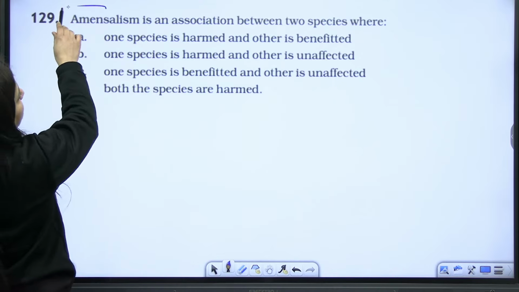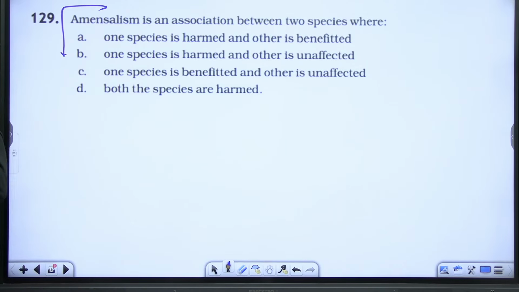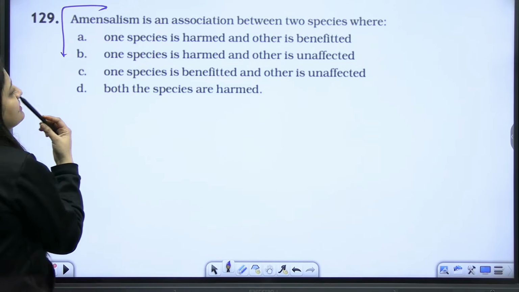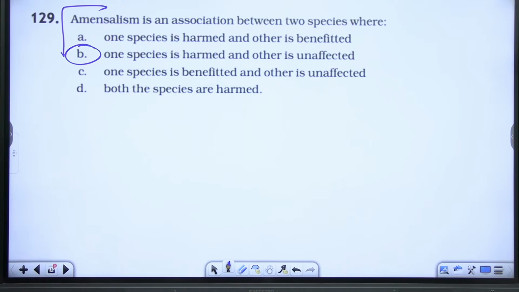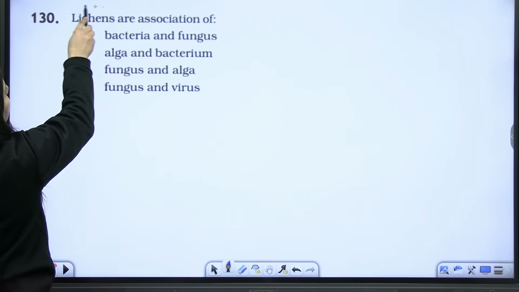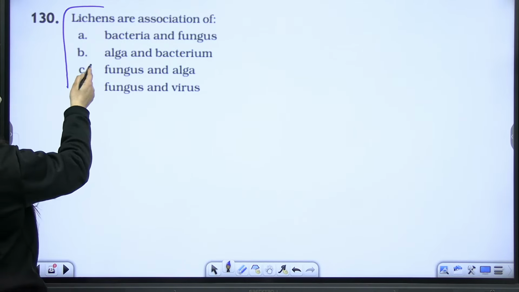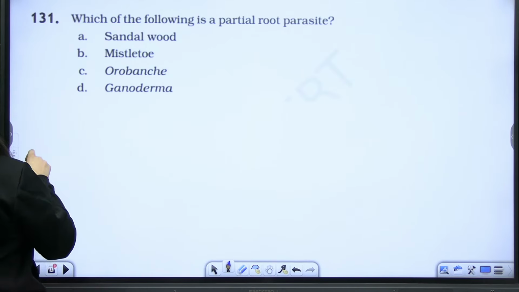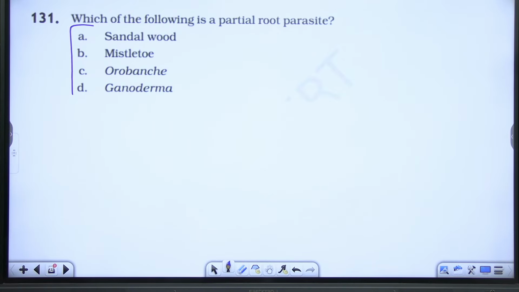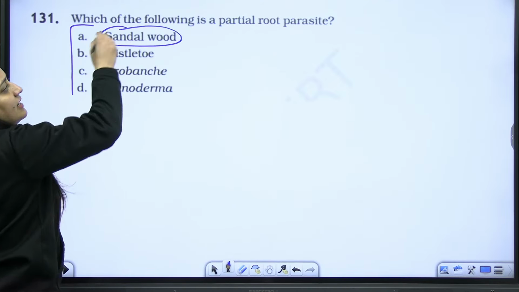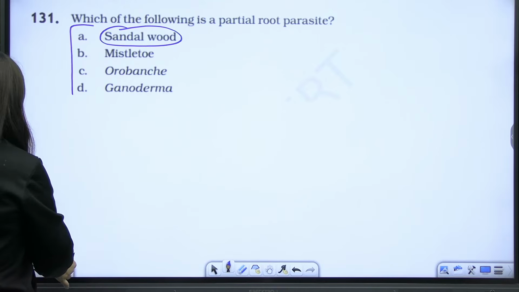Next, amensalism is an association between two species where one species is harmed but the other is unaffected. B will be the correct answer. Am I clear? B is going to be the correct answer. Okay, next question. Lichens are an association of, very simple, fungus and algae. Which of the following is a partial root parasite? Sometimes they can ask you this question. I know you don't know the answer here. It's sandalwood, a partial root parasite.